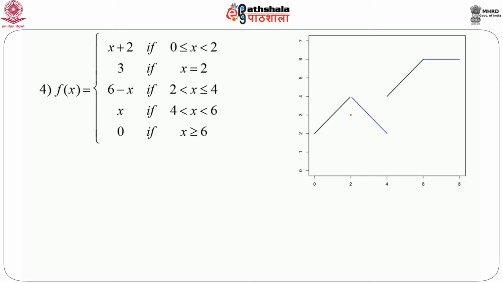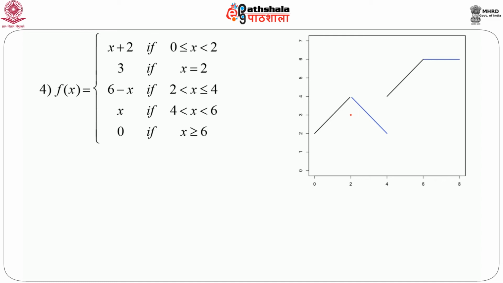There is a discontinuity at x equals 4, because when x approaches 4 from the left side, the functional value approaches 2, but when x approaches 4 from the right hand side, the functional value approaches 4.